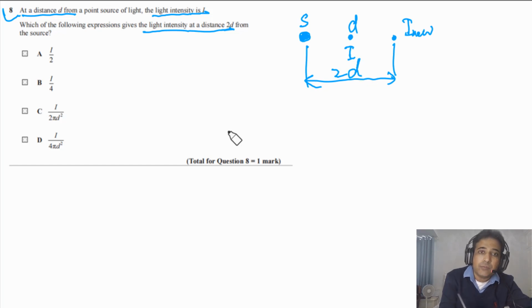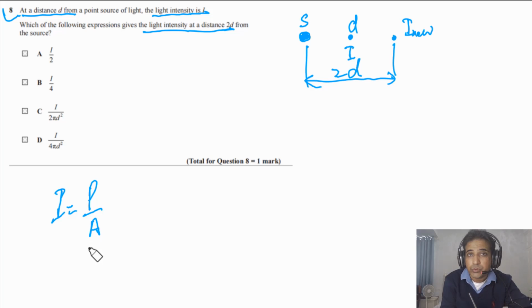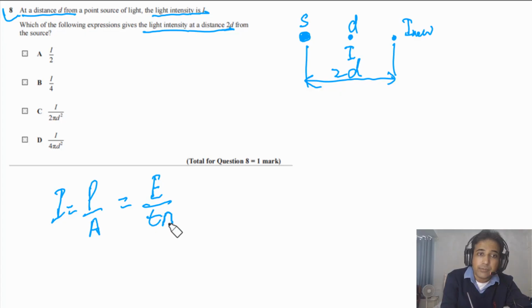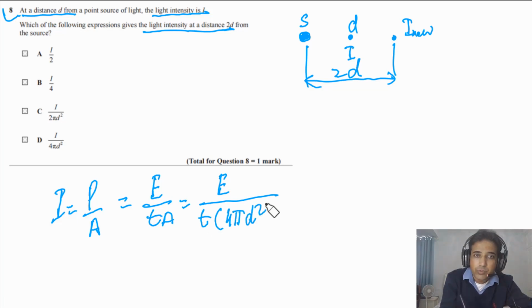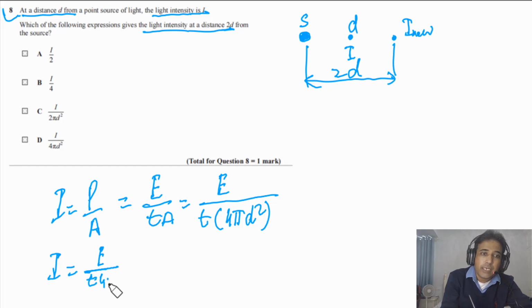For this one we need to understand intensity is equal to P over A, means power over surface area, and we can say this is energy over T times A. I'm just writing these things in detail so you can have better understanding. And the surface area of a spherical shape is 4 pi d square. From here we can see that I is equal to E over T, we are looking at the same time, and here we have 4 pi. So these quantities are constant, so here we have 1 over d square.